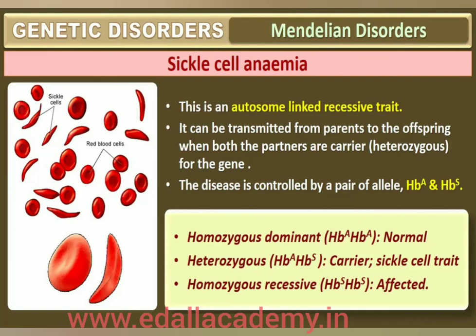Out of the three possible genotypes, only homozygous individuals for HbS, that is HbS HbS, show the diseased phenotype. Heterozygous HbA HbS individuals appear apparently unaffected, but they act as carriers of the disease, with a 50% probability of transmission of the mutant gene to the progeny, thus exhibiting sickle cell trait.